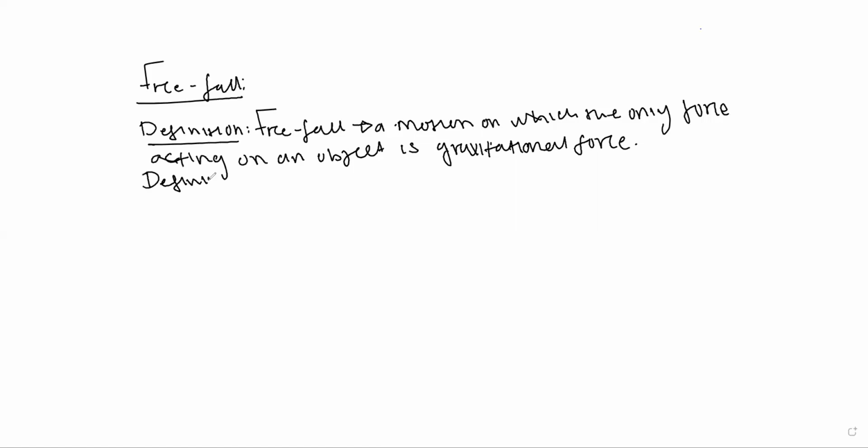Definition of projectile. It says it's an object that has been given an initial velocity and it moves under the influence of gravitational force only. Another definition is again, a projectile is an object that travels through the air while gravity is the only force acting on it.